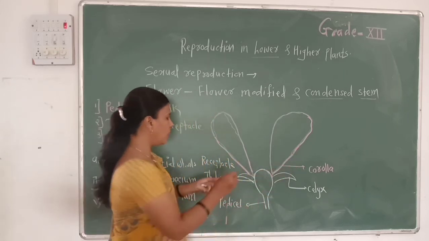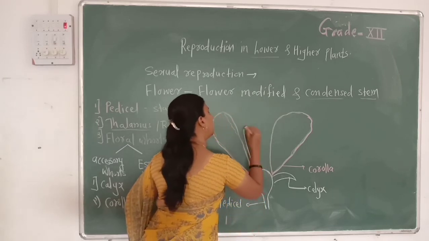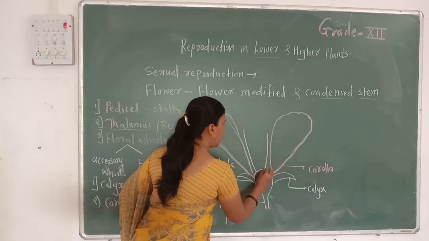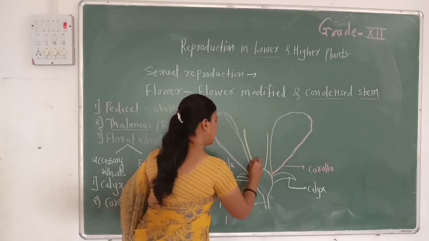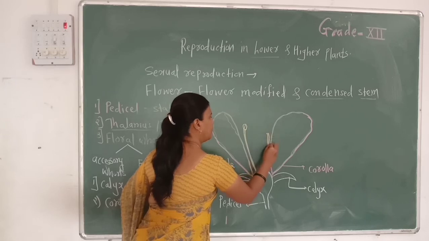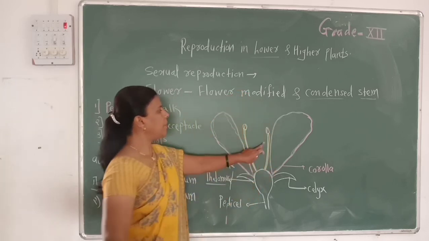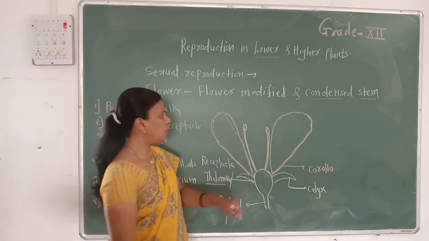Then the next whorl is the androecium. An individual member of androecium we call a stamen. Stamen again consists of two parts.